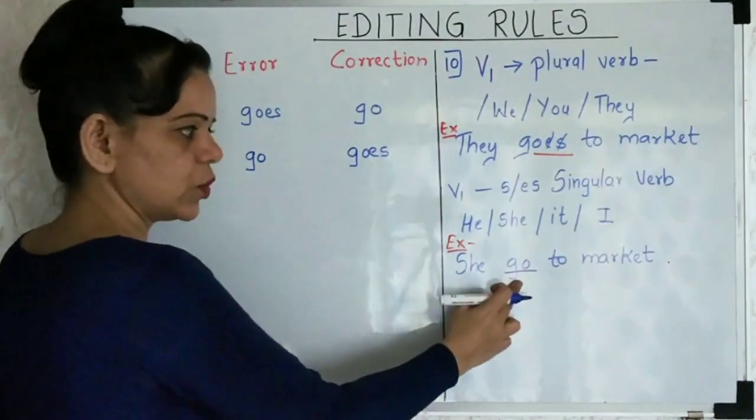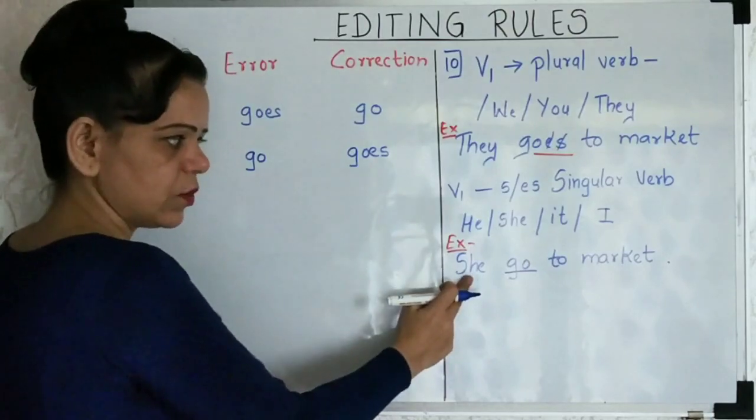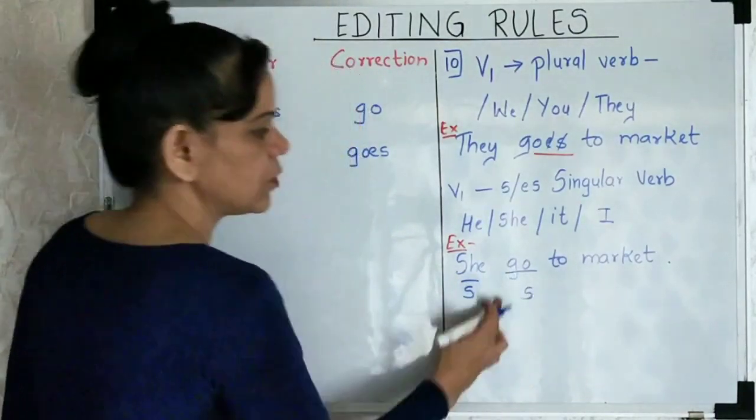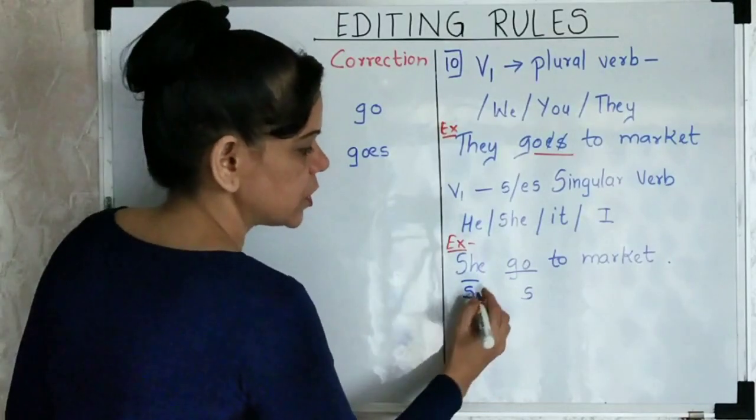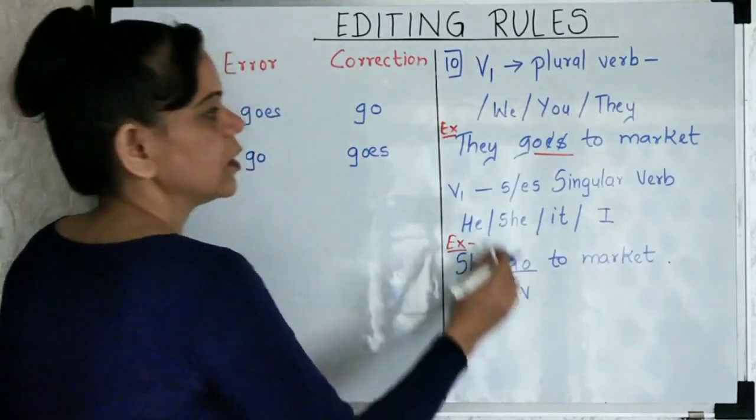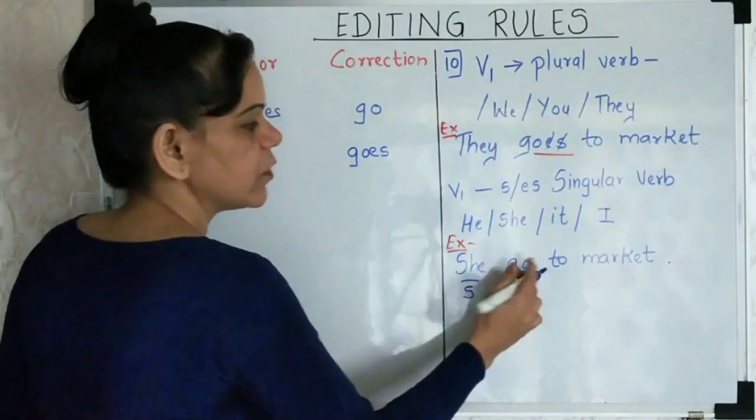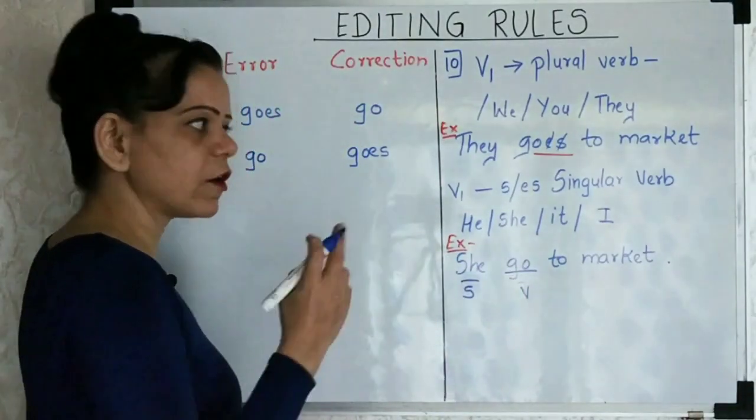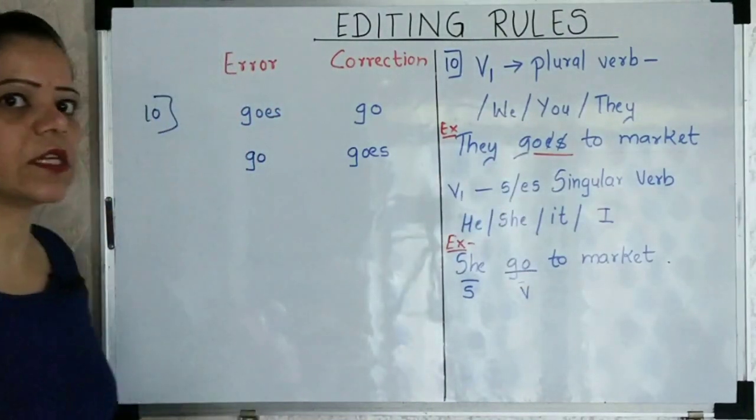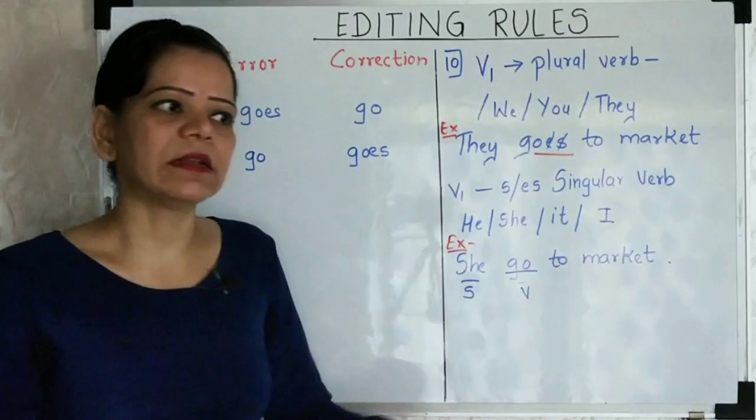Here you will use "goes" because the subject is singular, so the verb should also be singular. Subject is singular, verb will also be singular. So "go" is not the singular form. When it is singular, you add s or es. And when it is plural, you do not add s or es. That is the main difference. That was the error over here.